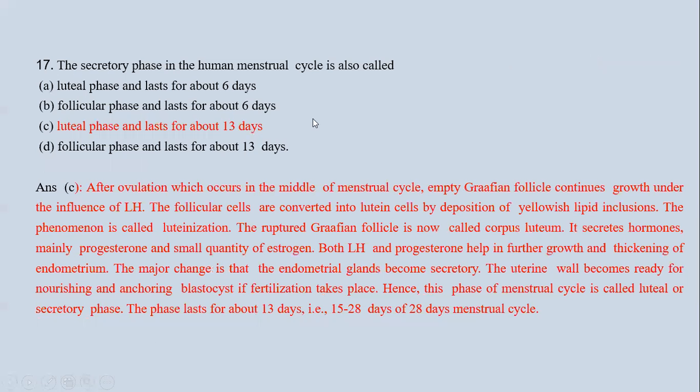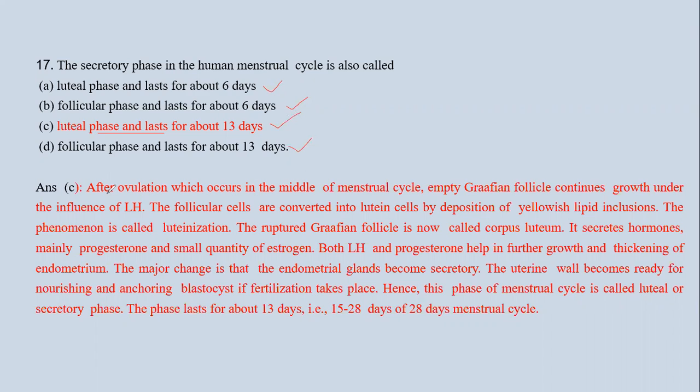Next question is, the secretory phase in the human menstrual cycle is also known as: first, luteal phase and it lasts for 6 days; second, follicular phase and it lasts for 6 days; third, luteal phase and it lasts for 13 days; and fourth, follicular phase and it lasts for 13 days.